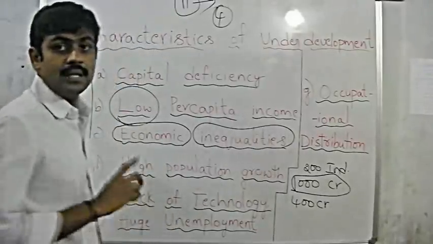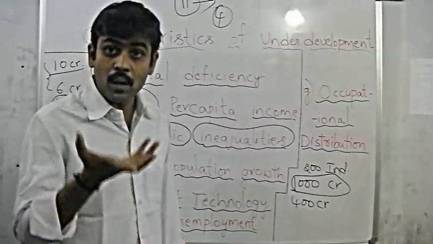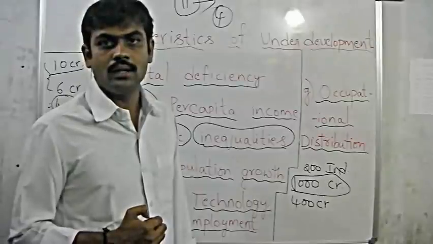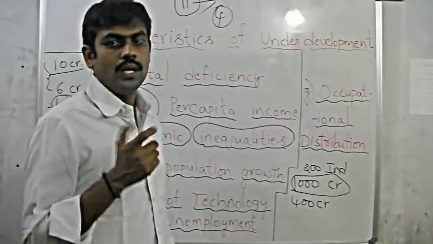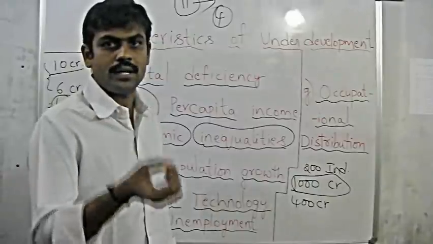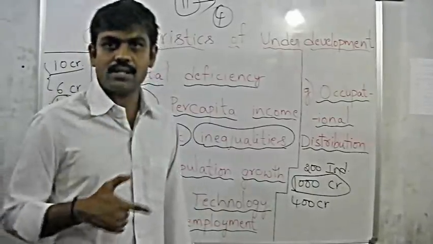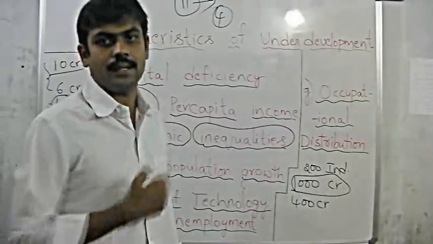If that unemployment is huge, then the people who are employed, what happens when some person is employed? Just observe here. If he is working, he is not simply receiving some salary. He is working, thus he is receiving some salary and he is contributing somewhat to the production of the country.